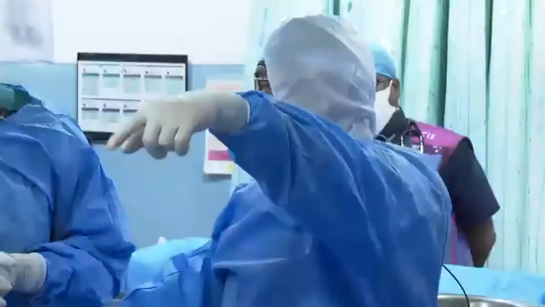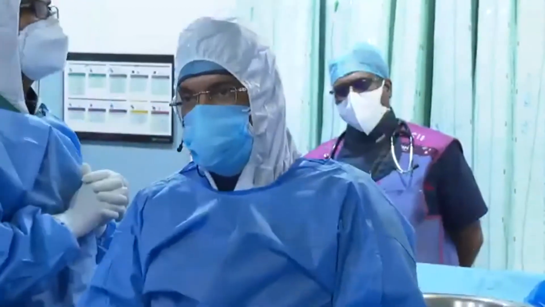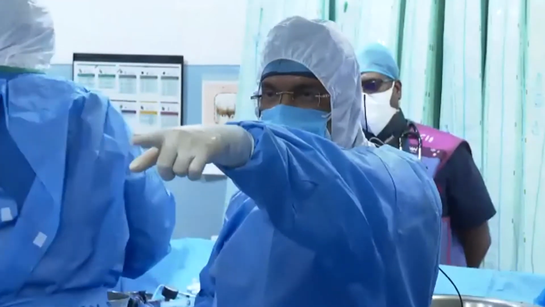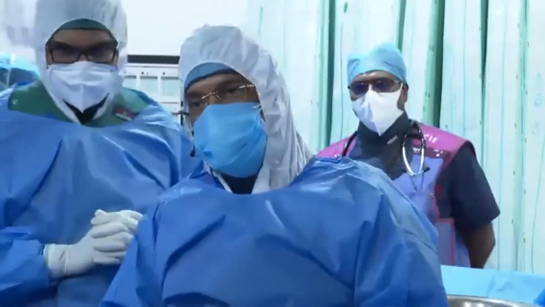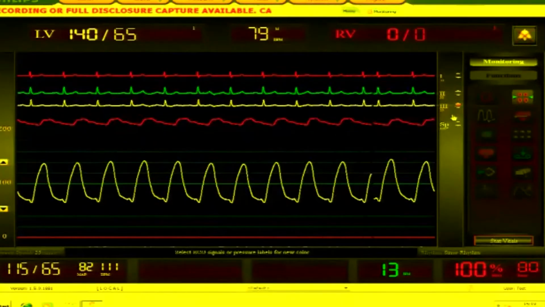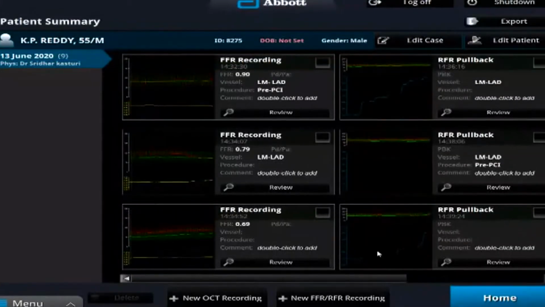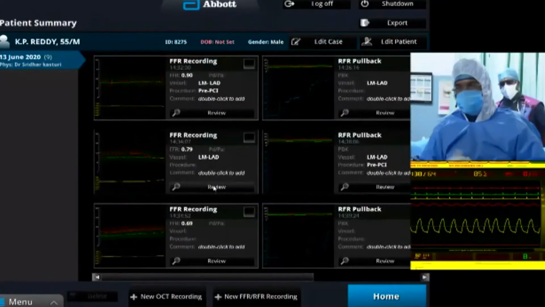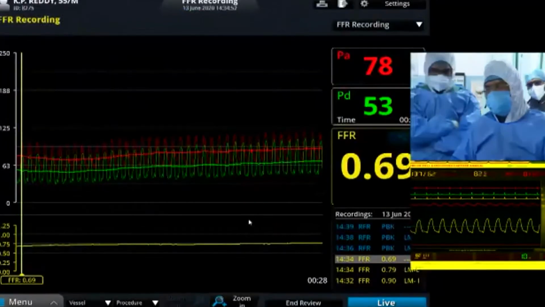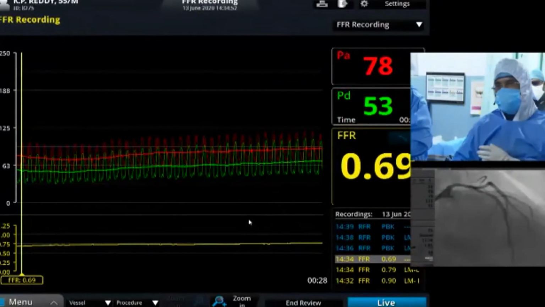Now come to the present procedure. Initially we did the FFR study. I'll show the FFR study. The patient is having classical inducible ischemia in the LCX territory. There is a tight stenosis of the proximal LCX because of the ISR, a borderline LMCA lesion, and LAD areas of ISR with a distal tight stenosis. So we wanted to see whether the LAD really needs any intervention or only the LCX needs to be addressed.